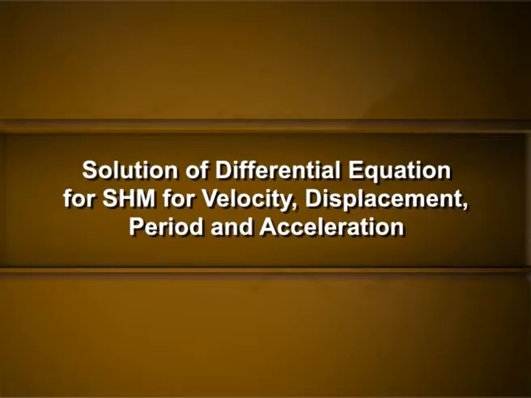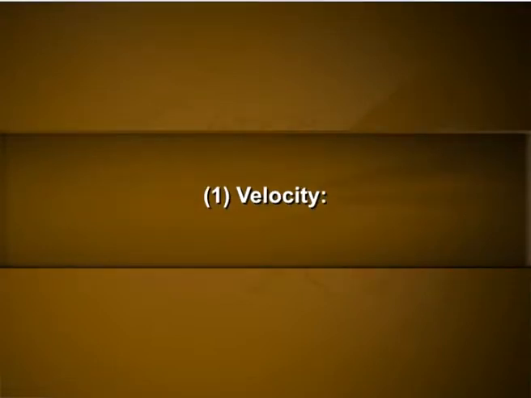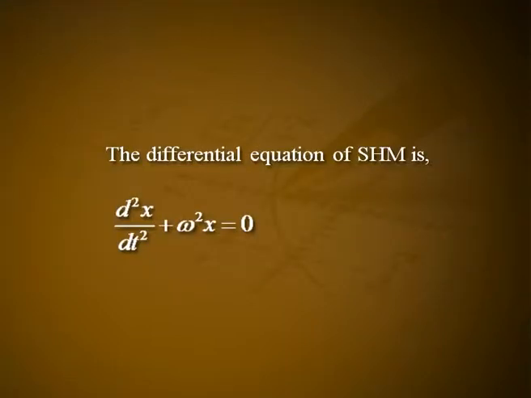Solution of differential equation for simple harmonic motion for velocity, displacement, period and acceleration. First one, velocity. The differential equation of simple harmonic motion is d square x divided by dt square plus omega square x is equal to 0.